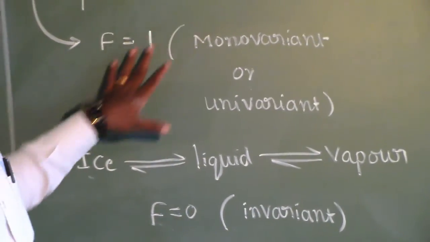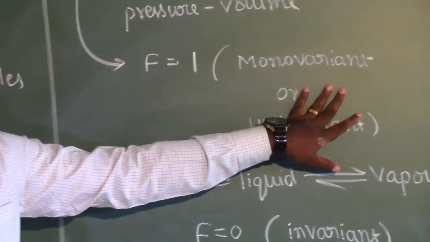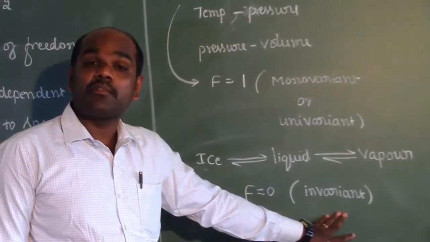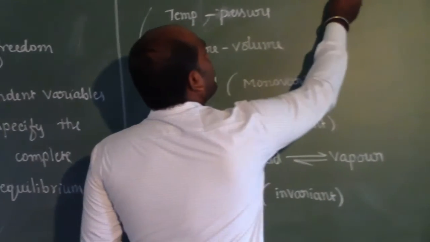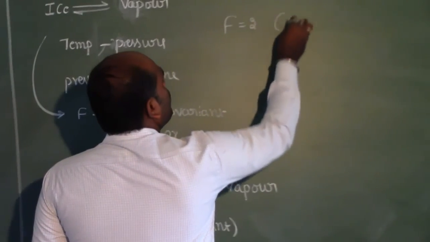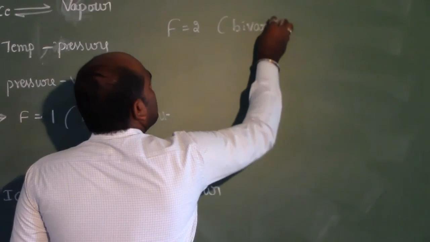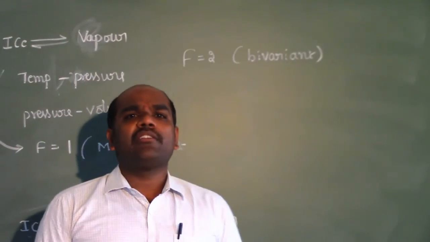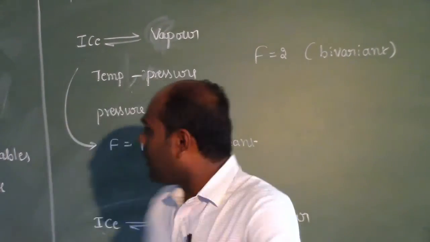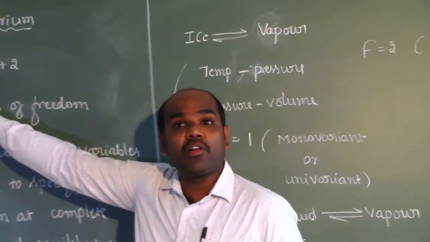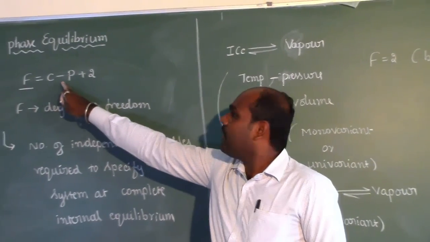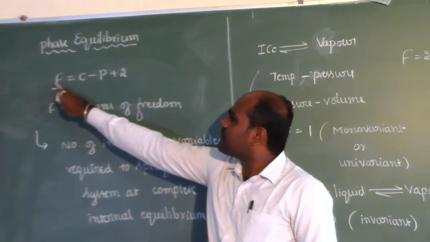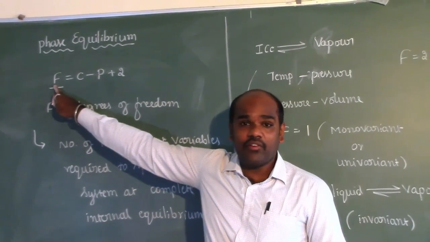So in this way, if the number of degrees of freedom is equal to 1, that will be called monovariant. If the number of degrees of freedom is equal to 0, then we call the system invariant. Similarly, if the number of degrees of freedom F is equal to 2, we call that bivariant. So this is the way we can determine the number of degrees of freedom: by knowing the number of components and the number of phases in a system, it is possible to calculate the number of degrees of freedom.